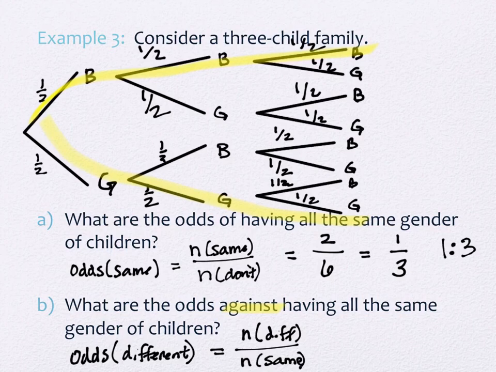So you'll see that what I write down here is always in a positive light. It's the odds of the different kids, whereas this one was the odds of the same kids because it said the odds in favor of having all the same. So I always write mine and phrase it that way to keep that clear. And then the numerator is the same as that one. So this is the odds that are the same, it's the number that are the same. The odds that are different, the number that are different on top.